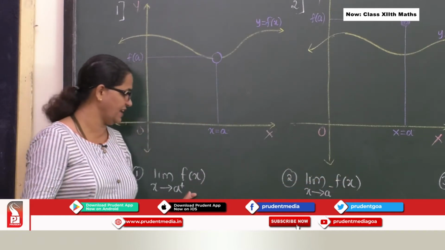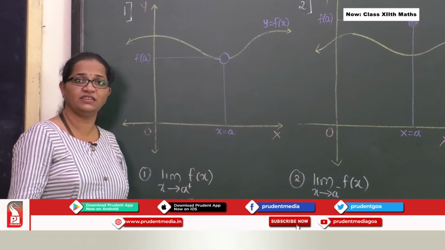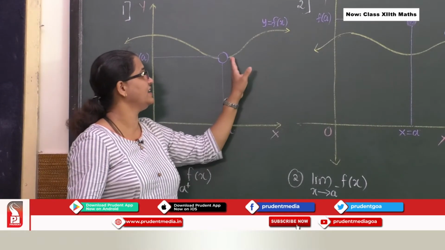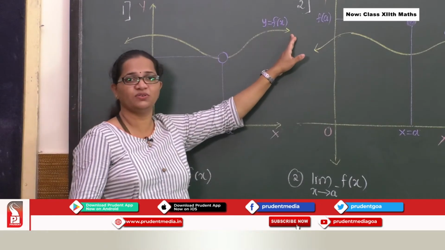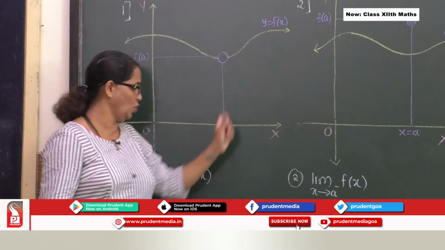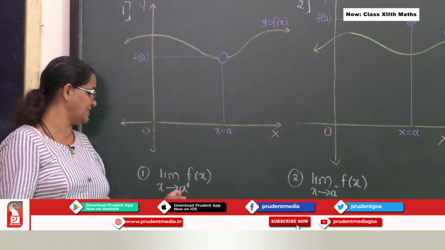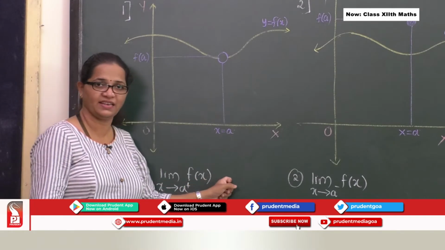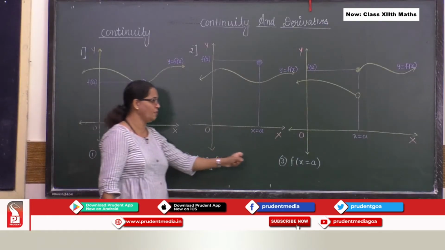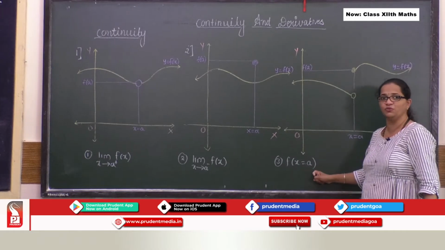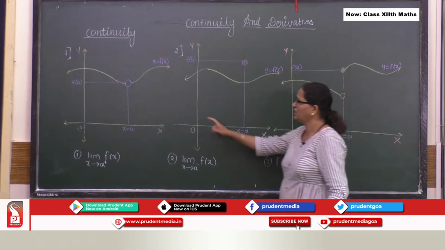Let us look at the second condition. Towards my right hand side, again I can see smoothness for this curve. So I can say the limit as x tends to a plus of f(x) exists.